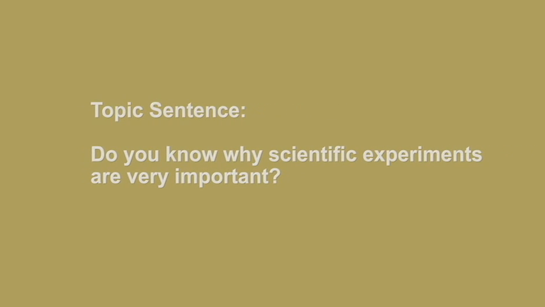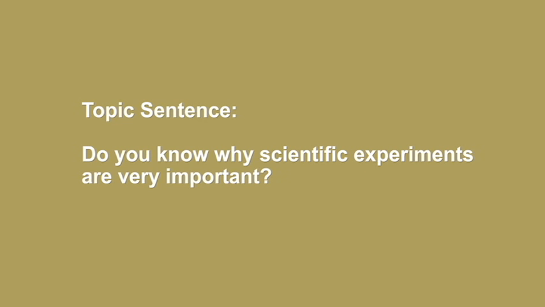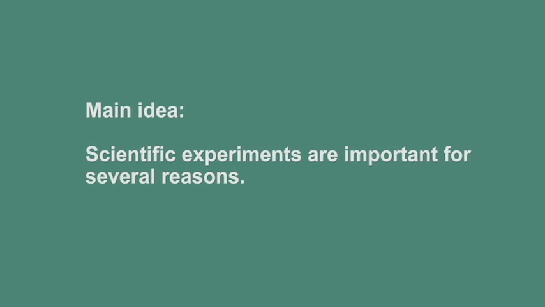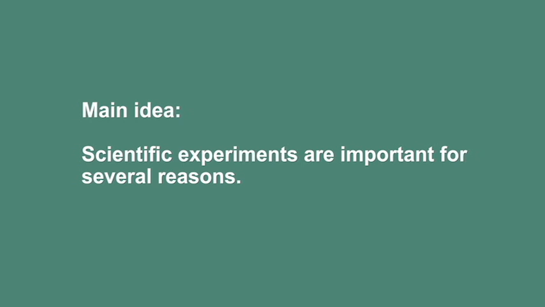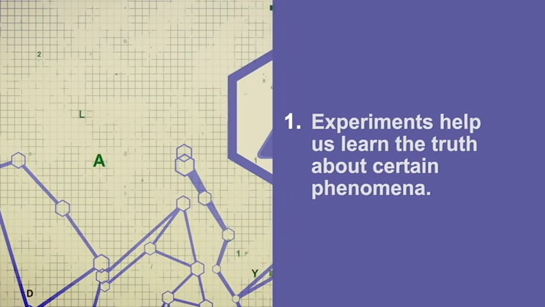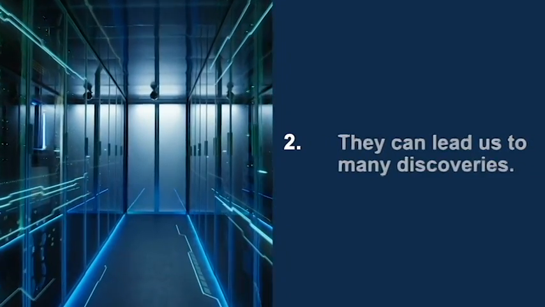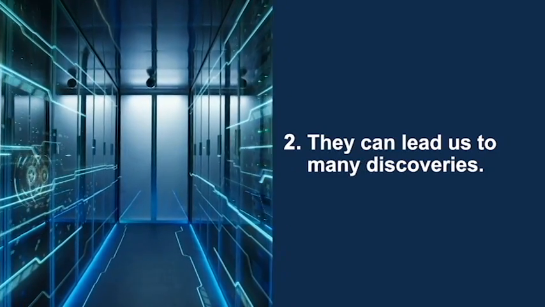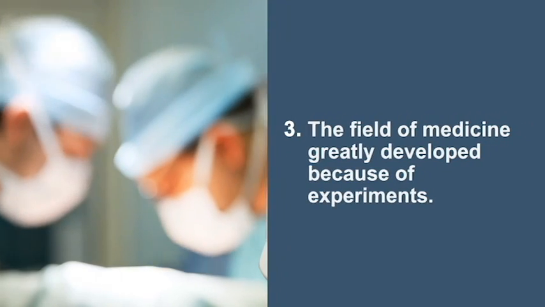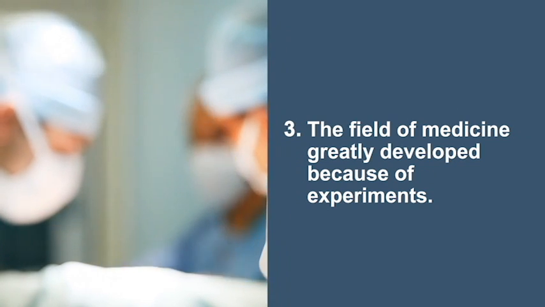What is the topic sentence of the paragraph? The topic sentence in this case is, do you know why scientific experiments are very important? What about the main idea of the paragraph? The main idea is that scientific experiments are important for several reasons. What reasons were given in the paragraph? These were 1. Experiments help us learn the truth about certain phenomena. 2. They can lead us to many discoveries. And 3. The field of medicine greatly developed because of experiments.